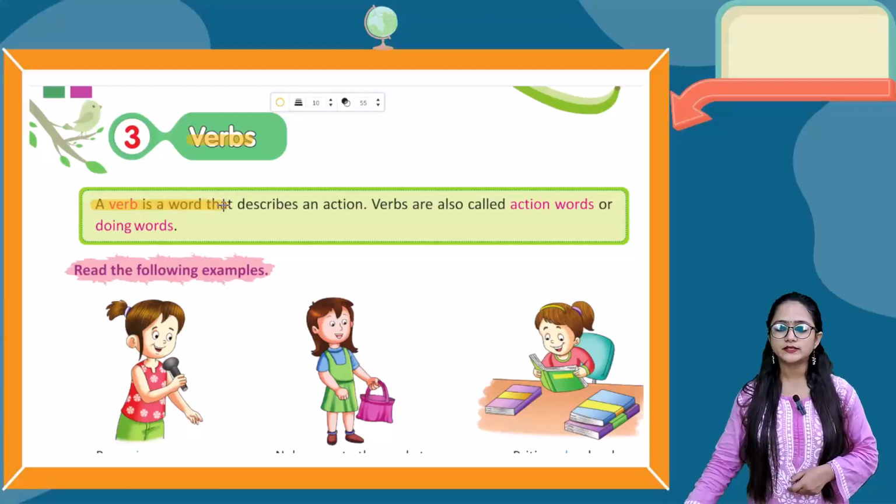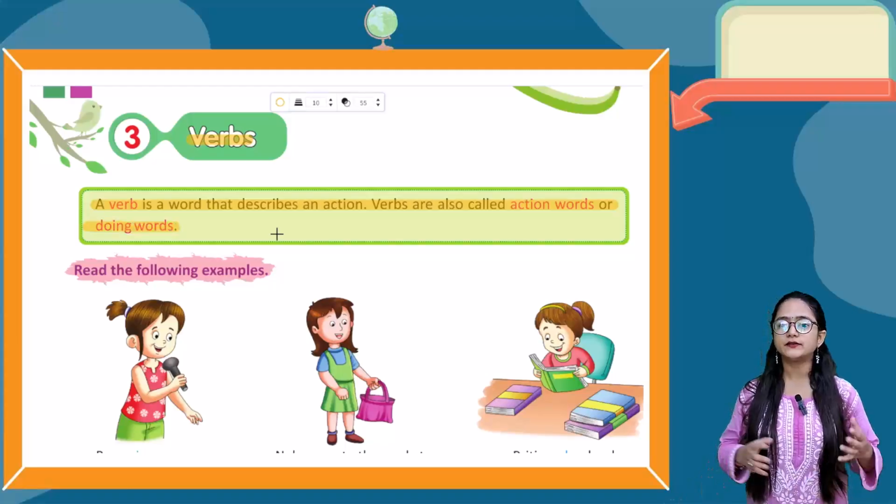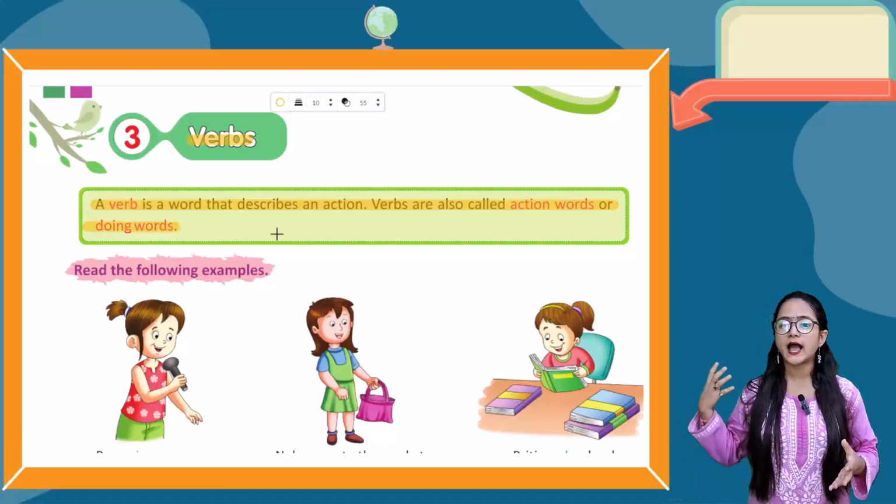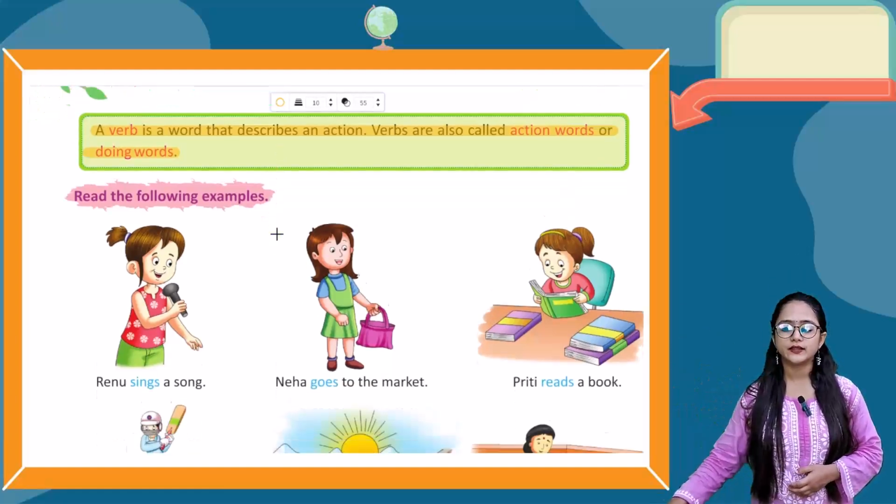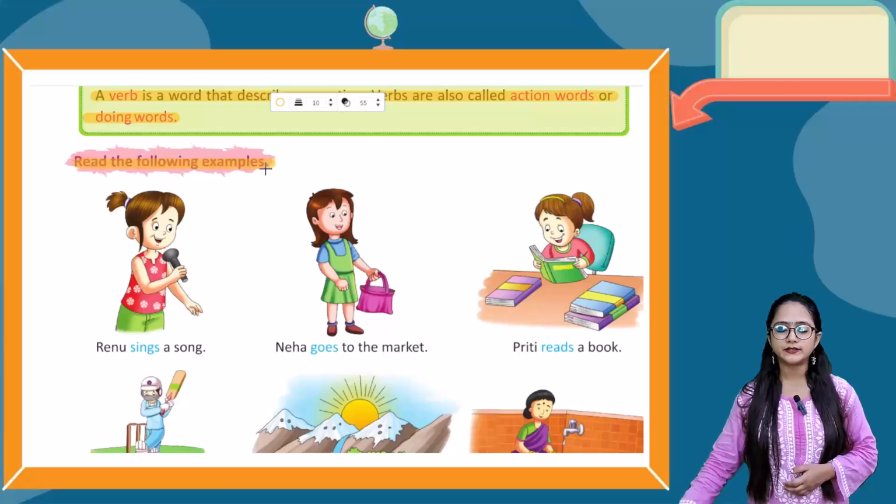A verb is a word that describes an action. Verbs are also called action words or doing words. So a verb is a word which describes the action, and a verb is also known as the action word or the doing word. Now read the following examples.